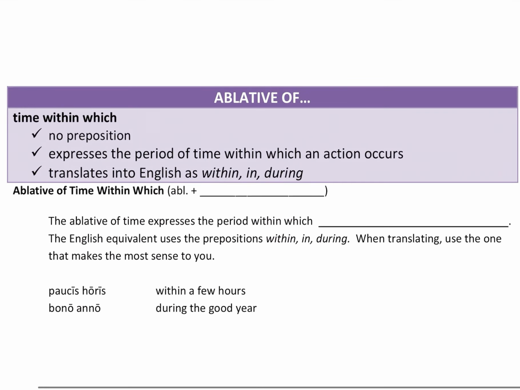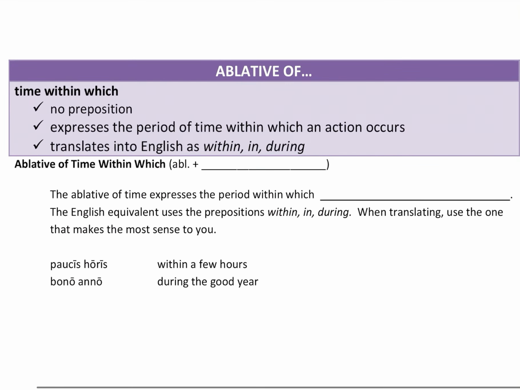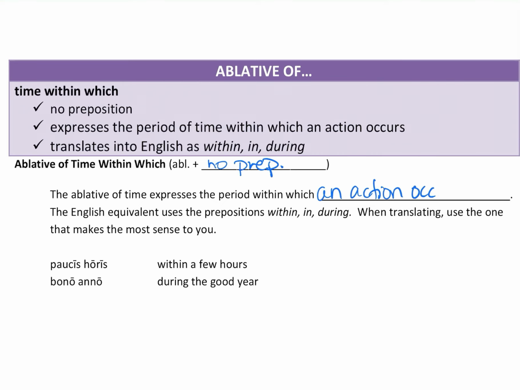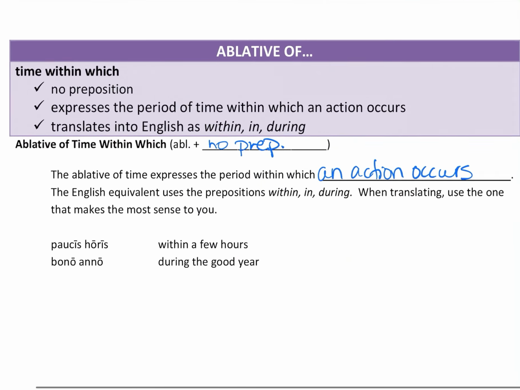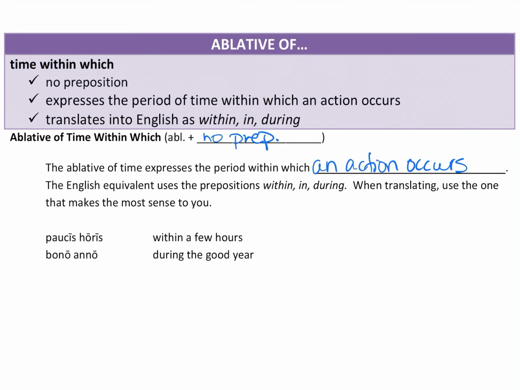Ablative of time. Here's another ablative of time. It's called ablative of time within which. So clearly ablative, and again, no preposition. And the ablative of time expresses the period within which an action occurs. So not when an action occurs, but a period of time. So the English equivalent uses the prepositions within, in, or during. And again, when translating, use the one that makes the most sense to you.